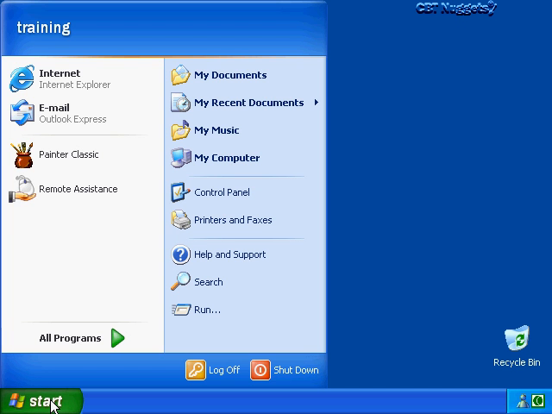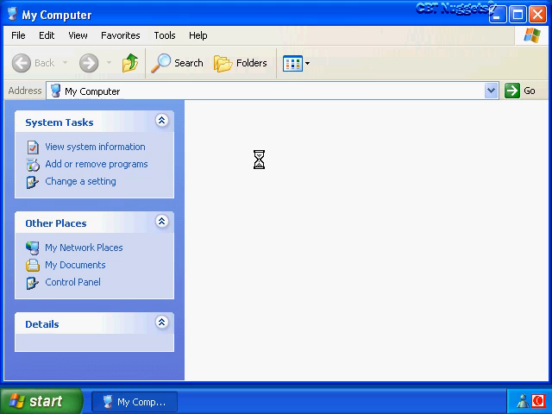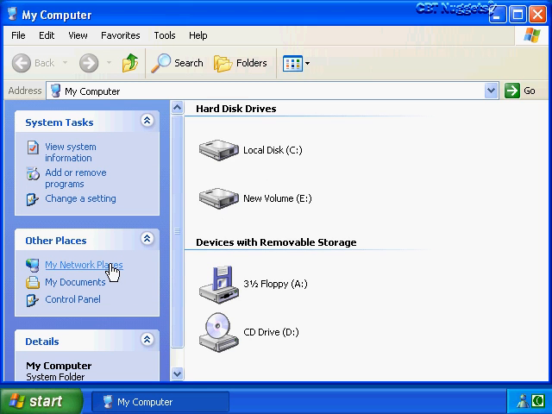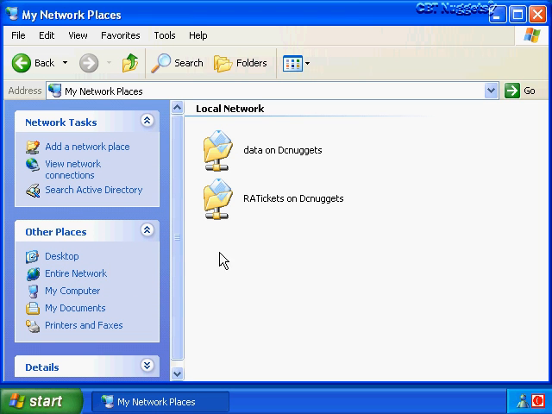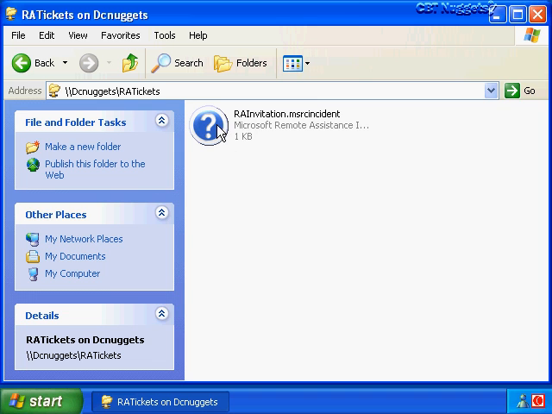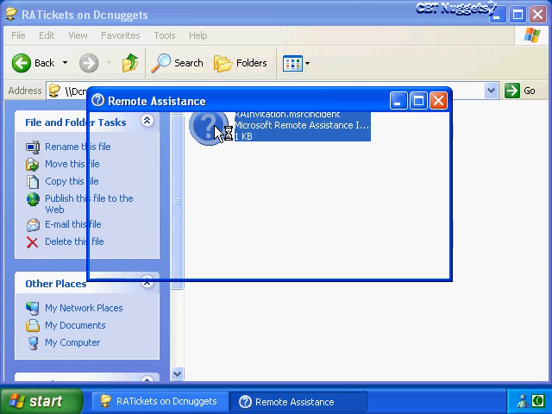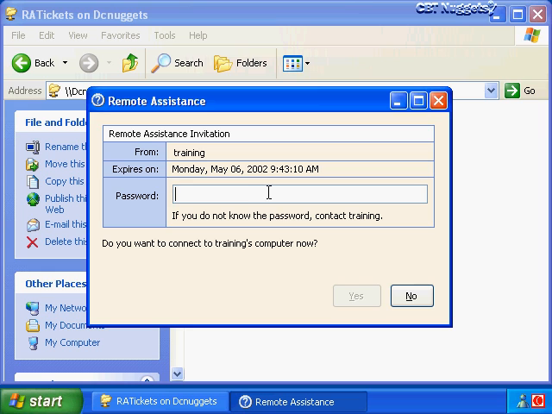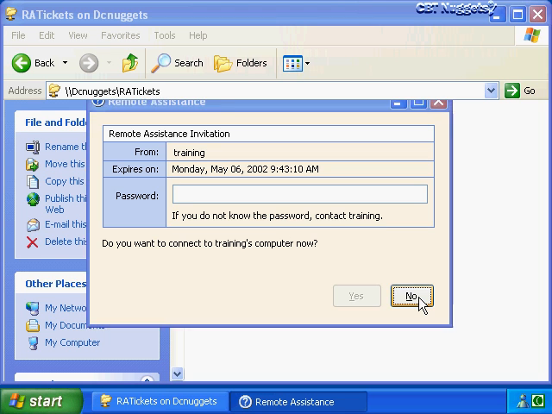So we're going to go to Start, select My Computer, go to My Network Places, and I happen to have that SharePoint right here, so we'll double click on RI Tickets. And here's the actual ticket. So when I double click on it, it's going to ask me to enter that password. So what I'm going to do right now is pause the video and go to our novice user's computer and create another ticket, and with that other ticket we'll use that to establish a remote assistance session.